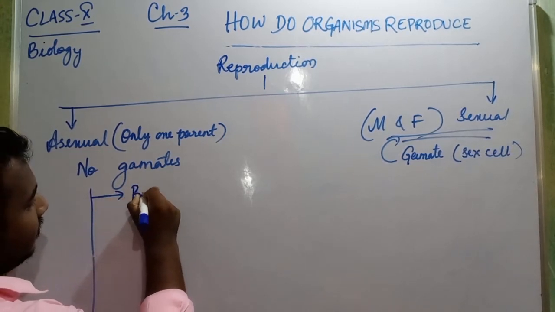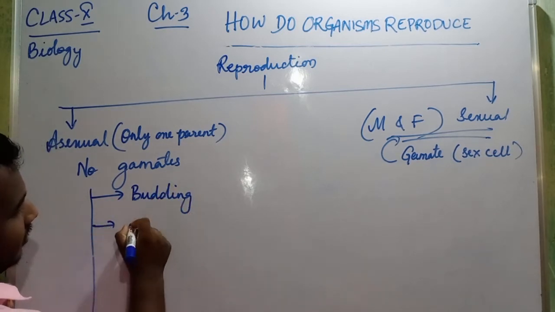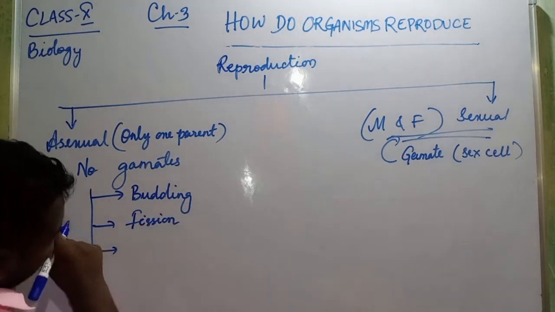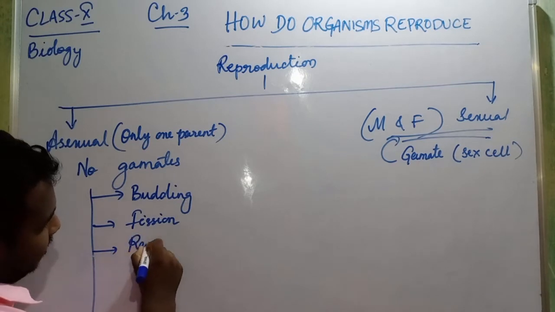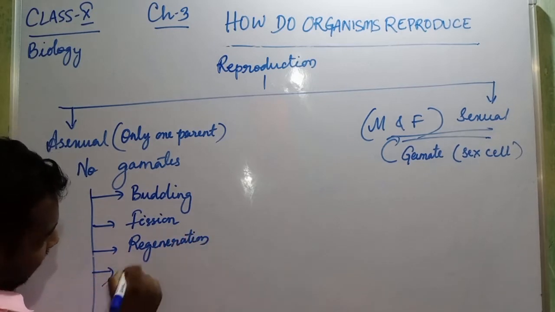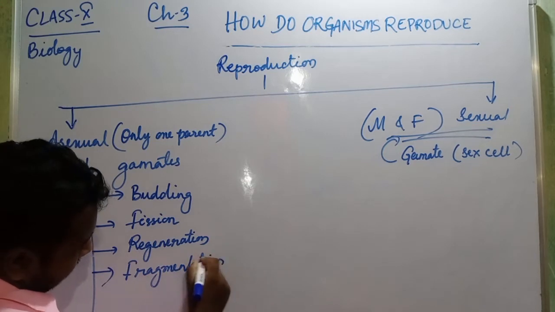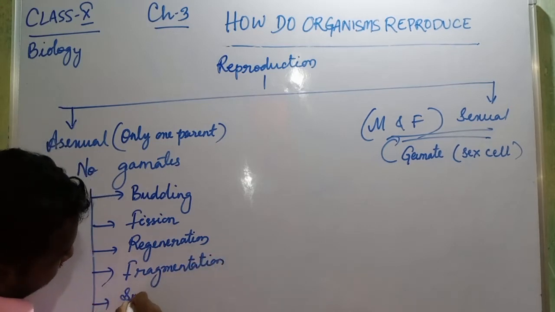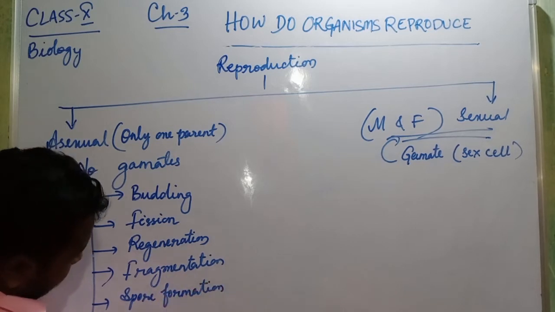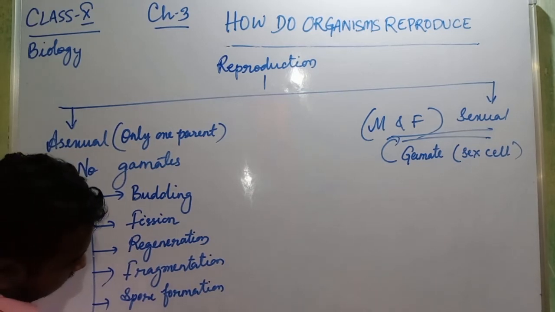First is budding, second is fission, third is regeneration, then fragmentation, then spore formation, and the last type is vegetative propagation.